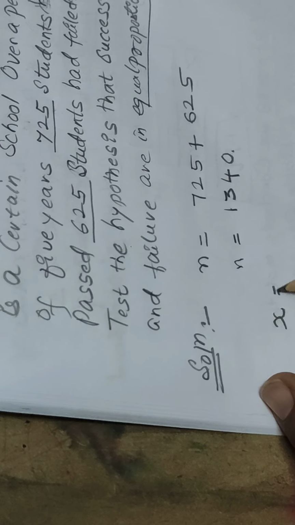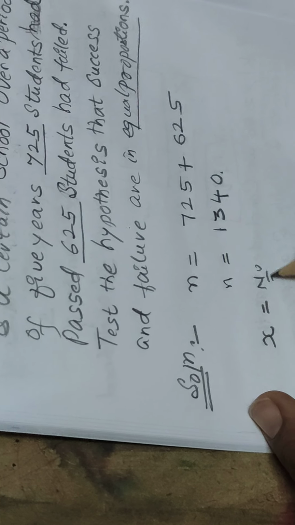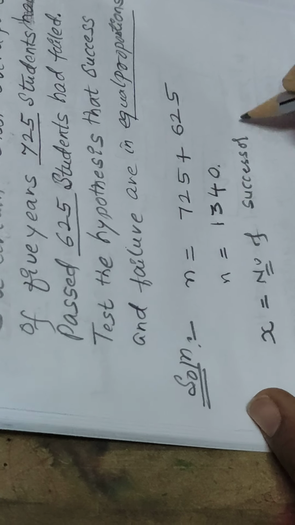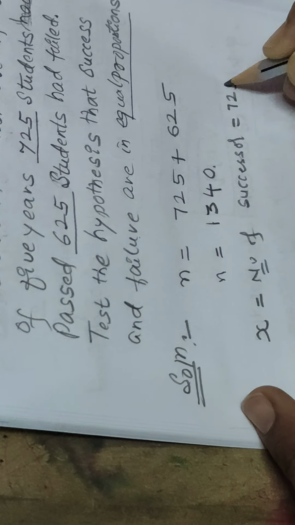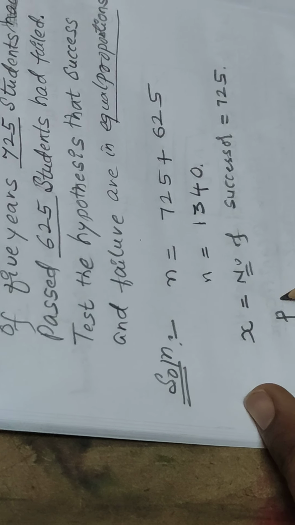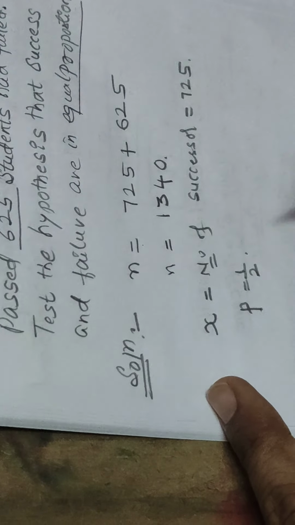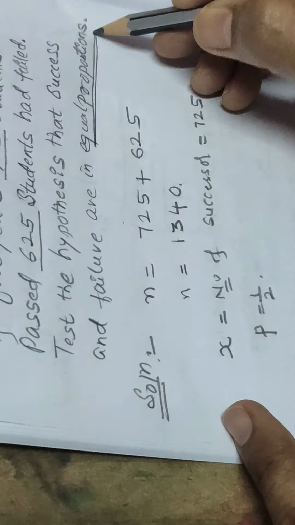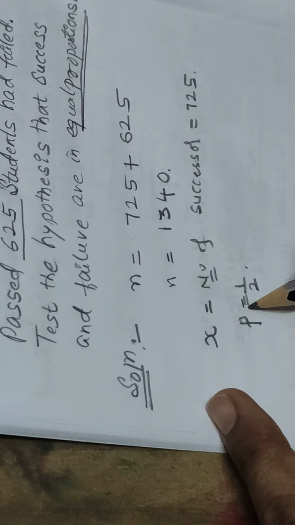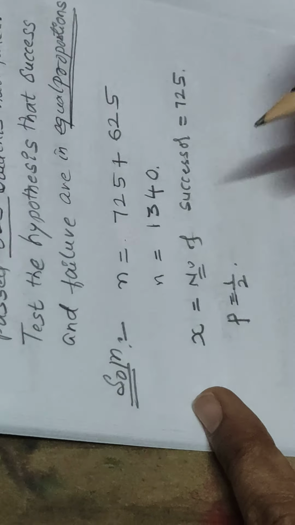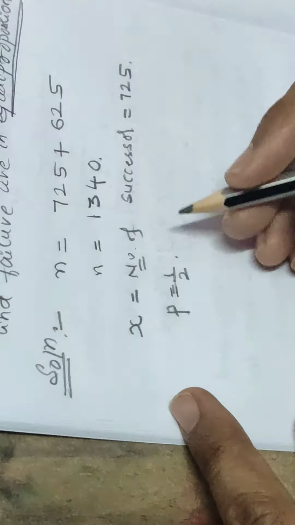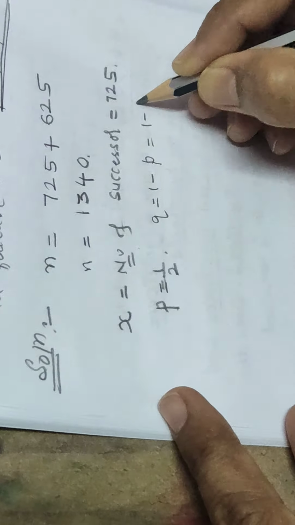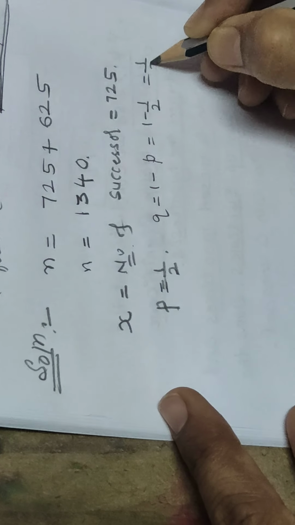x is nothing but, again as I told, the number of successes, that is 725. So p is equal to 1 by 2, because the hypothesis is equal proportion, so the probability that a student may be a failure or a success is 1 by 2. So q is equal to 1 minus p, that is 1 minus 1 by 2, that is also 1 by 2.